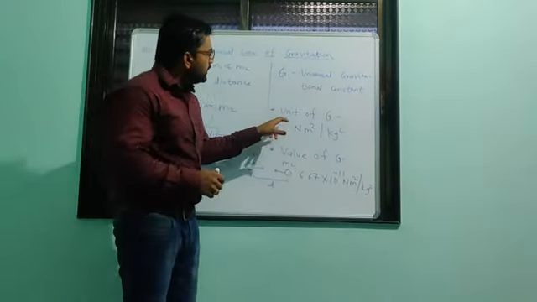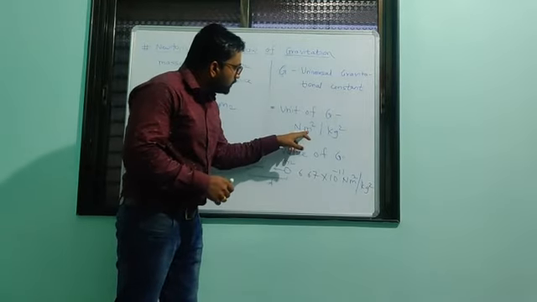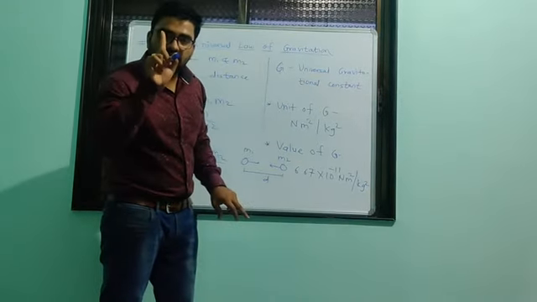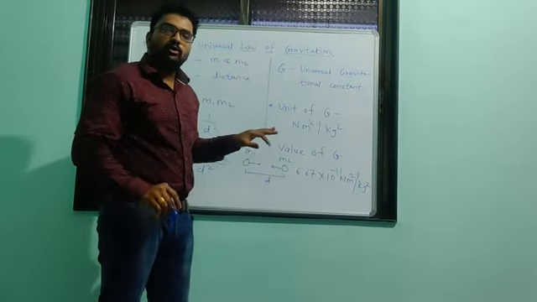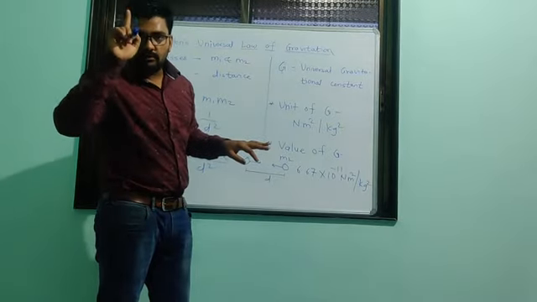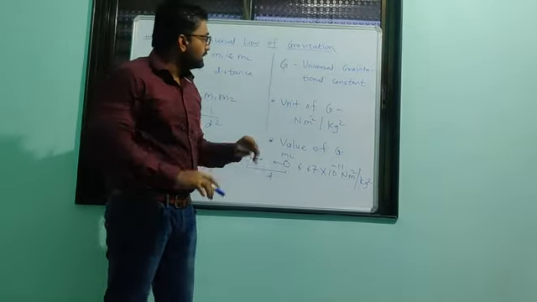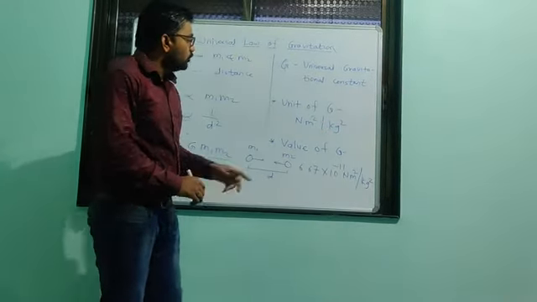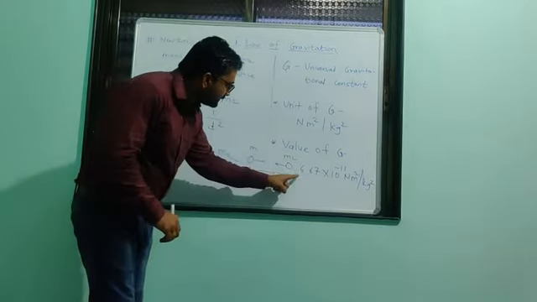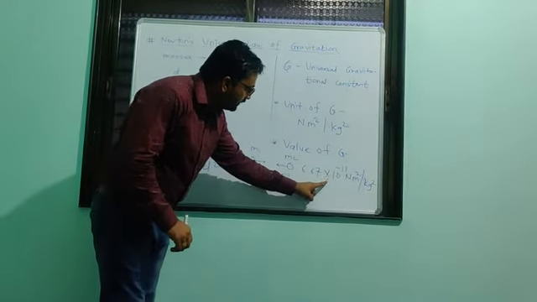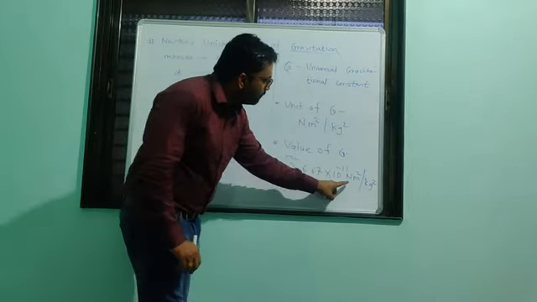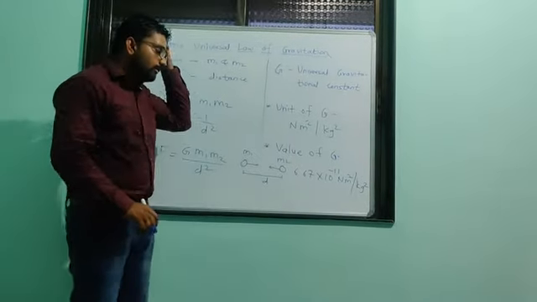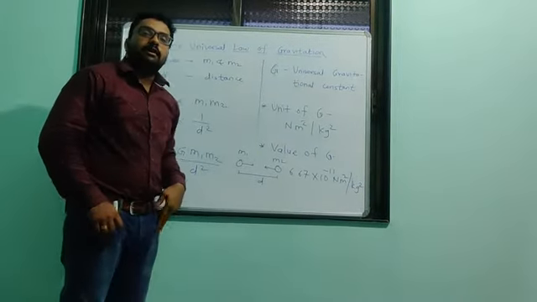Now the unit of this capital G is Newton meter square per kilogram square. That you also have to remember well. All these things you will use in 11th and 12th standard also, so remember all of it well. The unit of G is Newton meter square per kilogram square, and the value of G is 6.673 into 10 raised to minus 11 Newton meter square per kilogram square. This is the value of capital G, the universal gravitational constant.